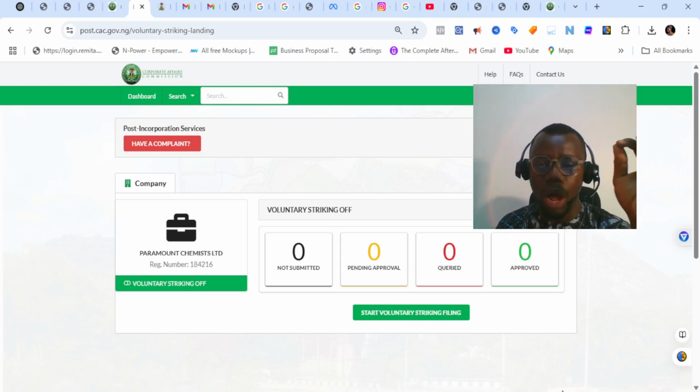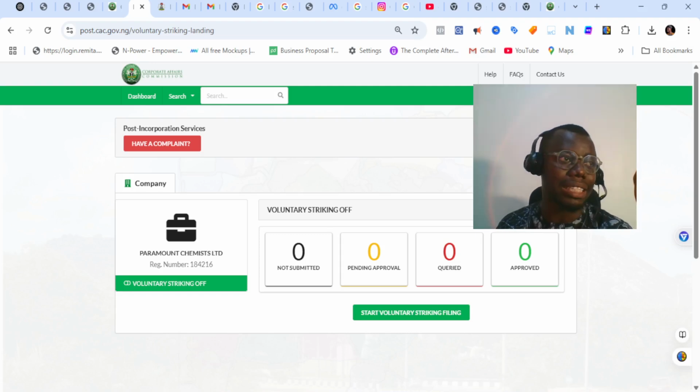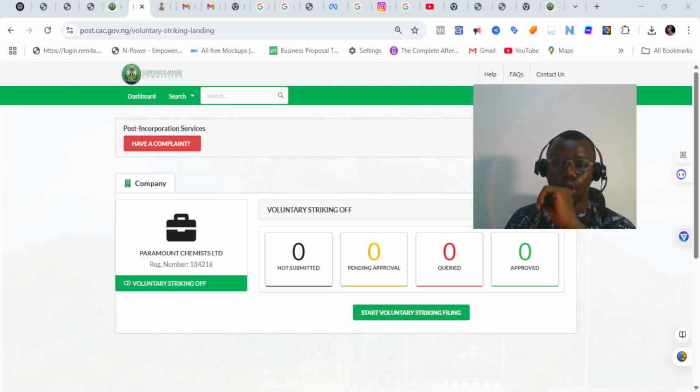I will now walk you through the actual processes that you have to go through to get the company active, right? So let me start. So here are the procedures that you are going to be taking to carry out the reinstatement of the company. That's after you have checked and confirmed that the company is actually inactive. These are the procedures you are going to be taking to get the company active. The first thing is that you carry your paper and write, right? So that you can relate this to your client, or if you are the one in question.